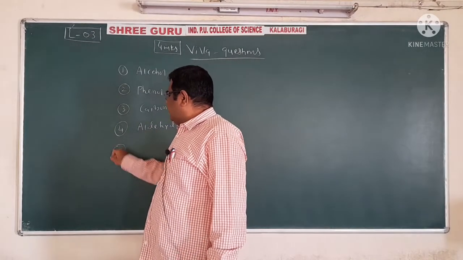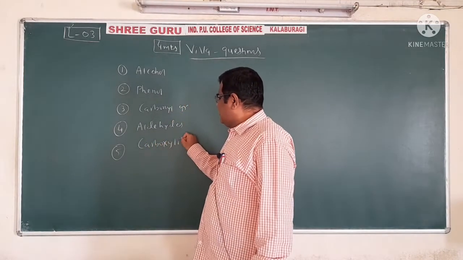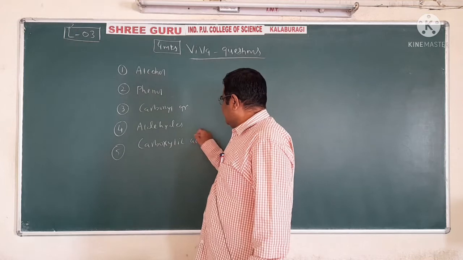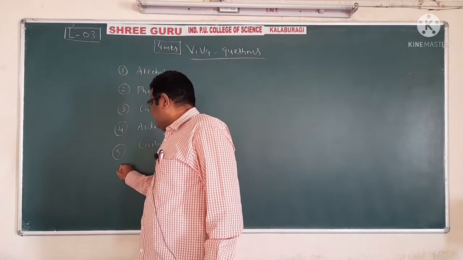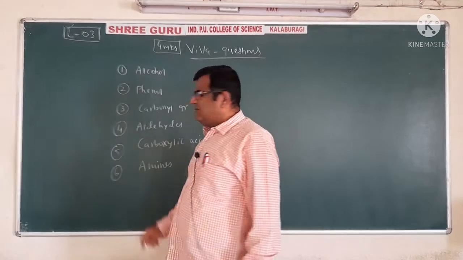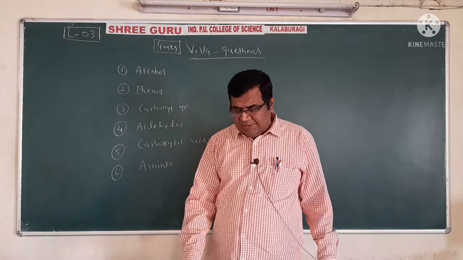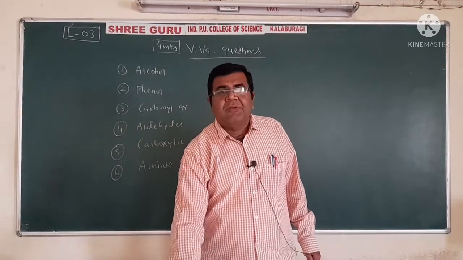The fifth one is about carboxylic acids, and the sixth one is about amines. So these are the 6 functional groups on which questions can be asked in the examination.